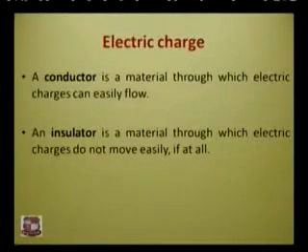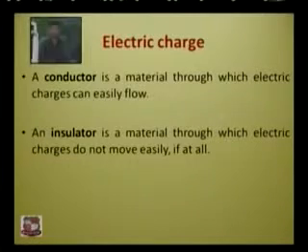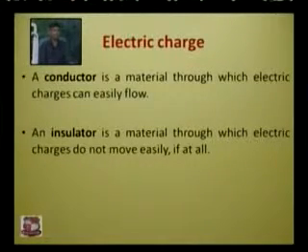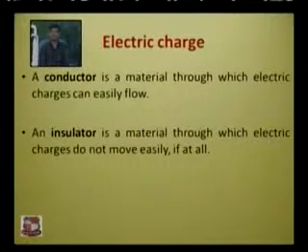Okay. Apart from that, there are certain important things concerning electric charge. A conductor is a material through which electric charges can flow easily. In the same way, an insulator is a material through which electric charges do not move easily, if at all.